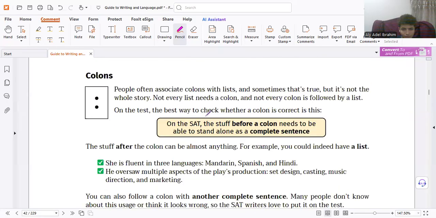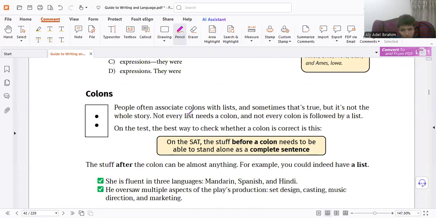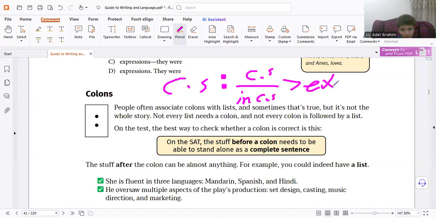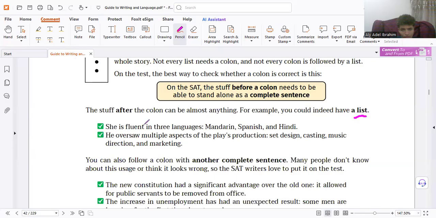Now the colon. Be careful about the colon, it's very easy. We have some rules, some uses. The rule is before the colon it must be a sentence. Whatever the sentence is, simple, compound, complex-compound. After the colon, it can be a complete sentence or incomplete sentence, but it must be an explanation. The explanation can be a list, no problem. Complete sentence, colon, list. This information must be an explanation of something mentioned in the sentence before the colon, not in the paragraph, not in the essay, in the sentence before the colon only, please.